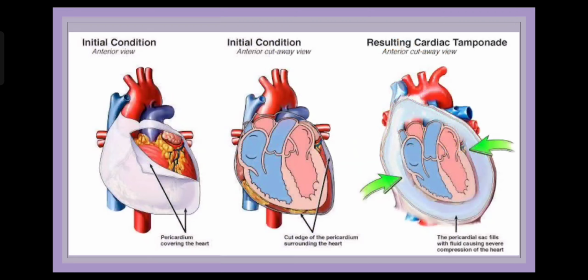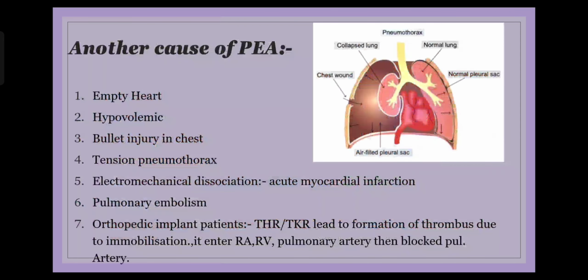So in the first diagram, I've tried to show that the person could be having decompensated shock, he could be having hypovolemia, and therefore there would be ineffective contractions in the sense that the muscle of the heart is working fine, but since the blood has been lost from the body substantially, the patient will become pulseless or BPless. Another cause for this could be that the person has sustained a bullet injury to the chest.